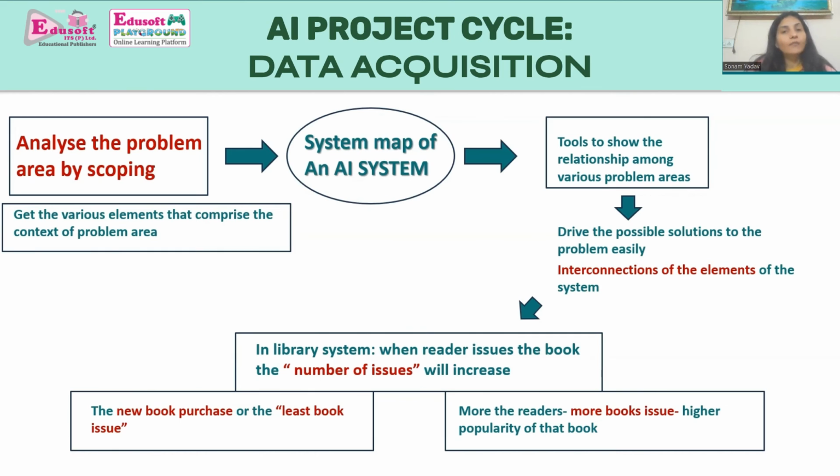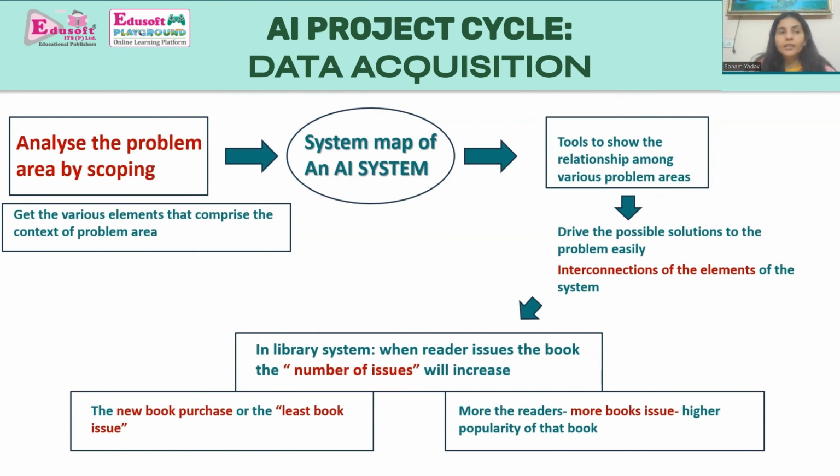After that, we have to acquire the data to train our machine algorithms. For that, on which part do we have to work? We have to work upon the number of issues part of our book system. We have to work upon the students' feedback and student review part for the data acquisition.